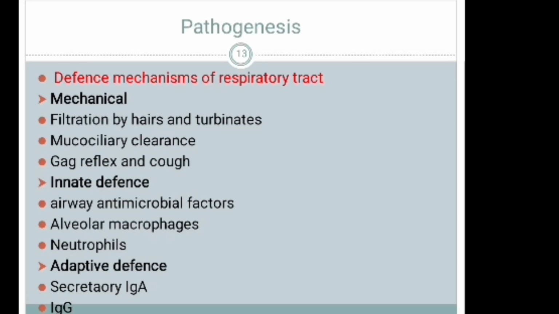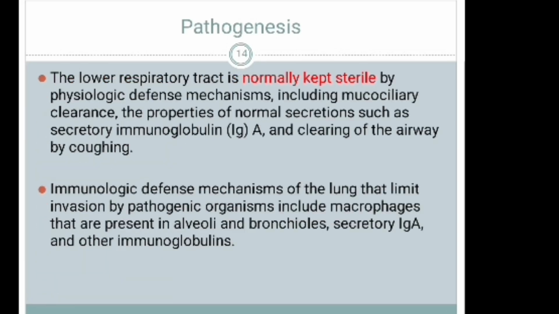How can pathogenesis occur? That is, how can the infection bypass those defense mechanisms? The lower respiratory tract is normally kept sterile by physiologic defense mechanisms, as we said earlier, including mucociliary clearance, the properties of normal secretions such as secretory immunoglobulin, and the clearance of the airway by coughing.